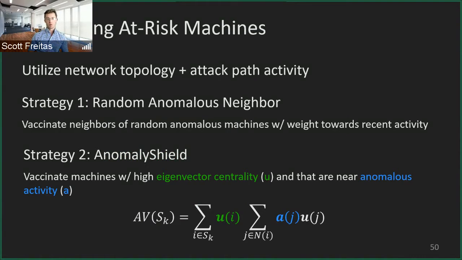Strategy one is more of a baseline, random anomalous neighbor, where we vaccinate neighbors of random anomalous machines. So we see an anomalous machine, we take some of its neighbors, and let's monitor these. Strategy two is something we developed called anomaly shield, which vaccinates machines with high eigenvector centrality that are near anomalous activity. The intuition here is that we want to protect important machines in the network that are somewhat near strange activity.